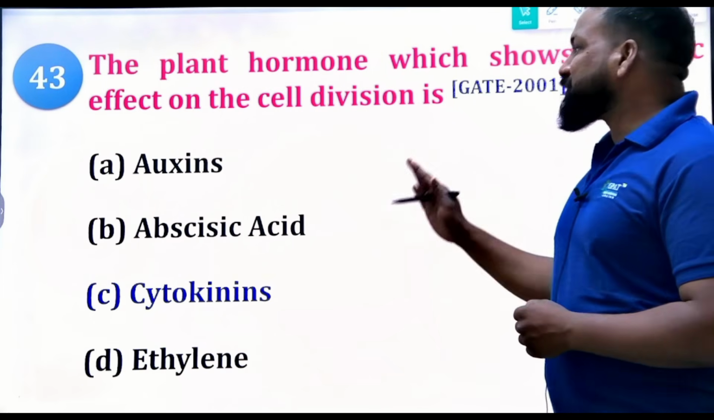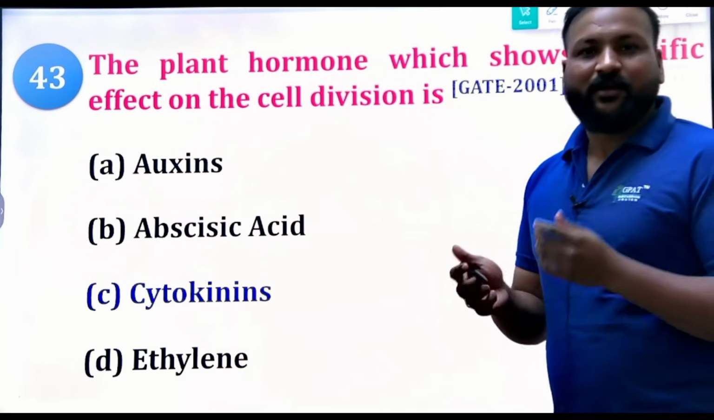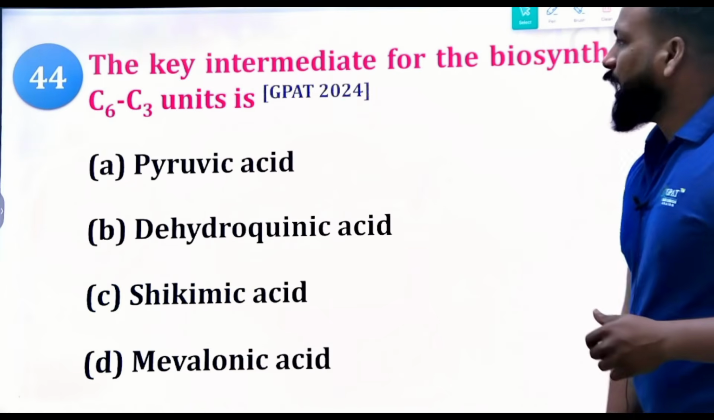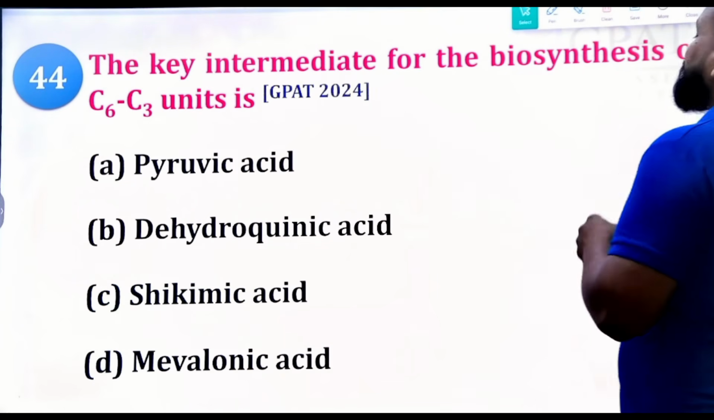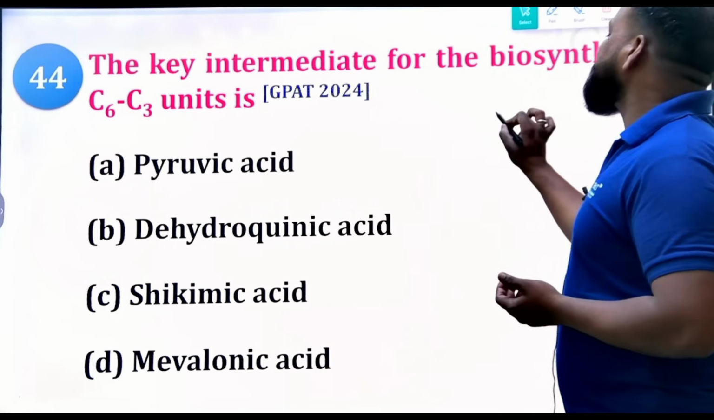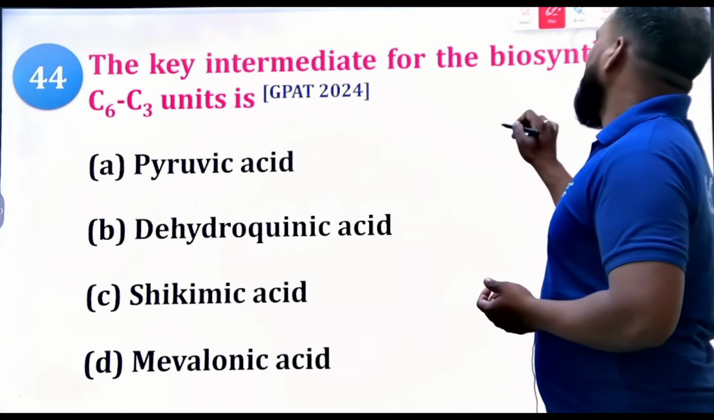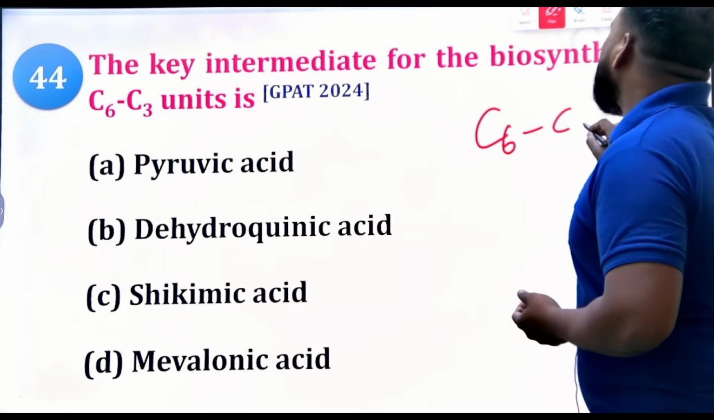Okay, cyto means cell, division means kinin. Clear? That's it. Now the question: the key intermediate for the biosynthesis of C6C3 units. Okay, C6. What do you mean by C6? What do you mean by C6C3 units?